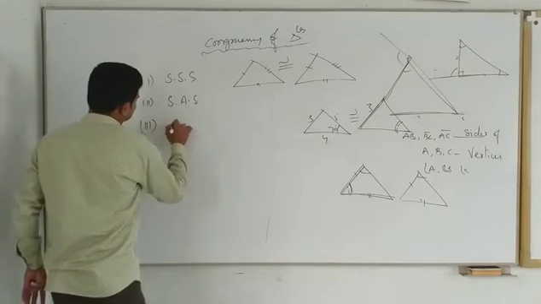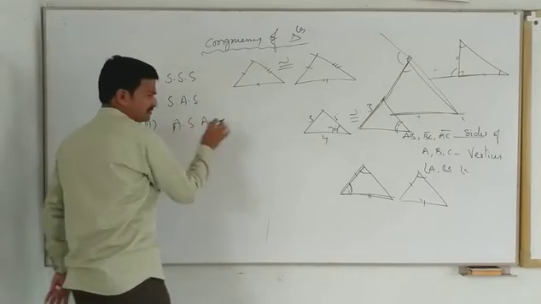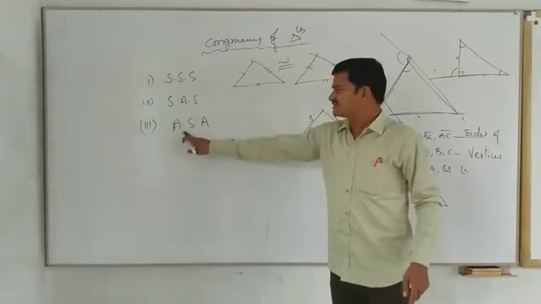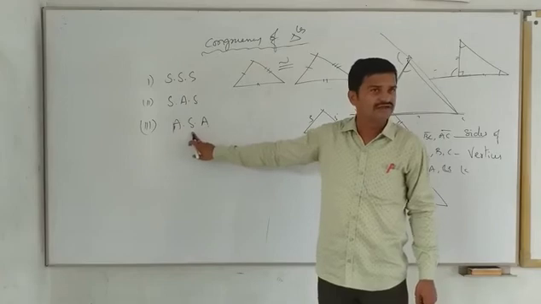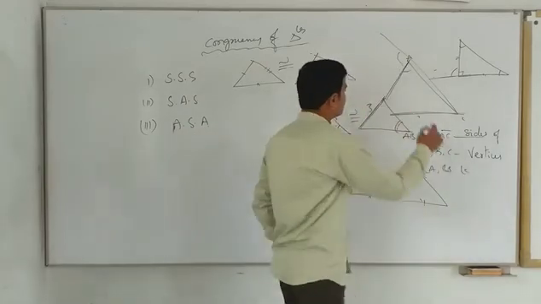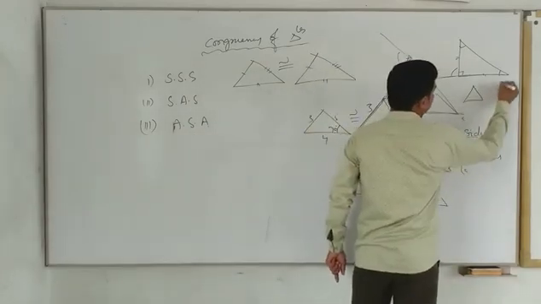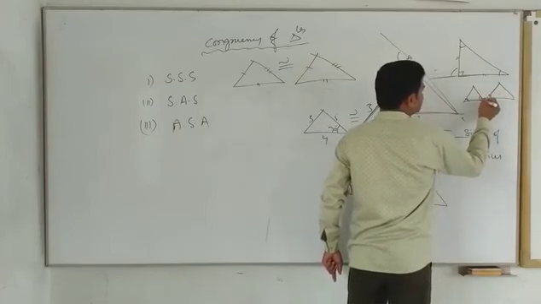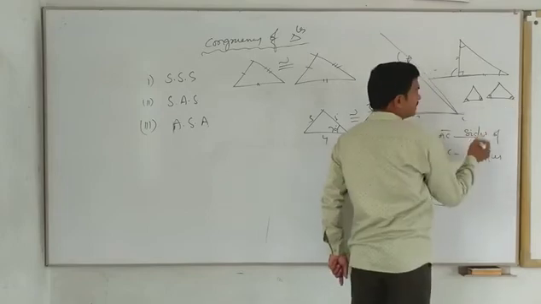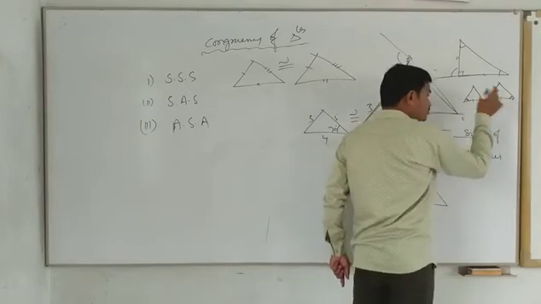RHS or ASA. First ASA, you can take with her. What does ASA mean? How many angles are there? Two angles and one side. That is including. That means, see, this triangle and this triangle are equal. This angle equals this angle, equals this angle. Then definitely this and this should be equal.